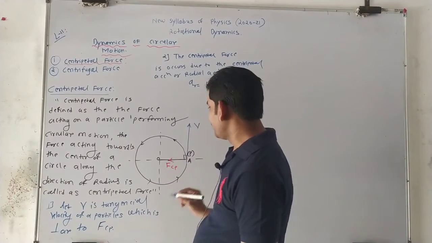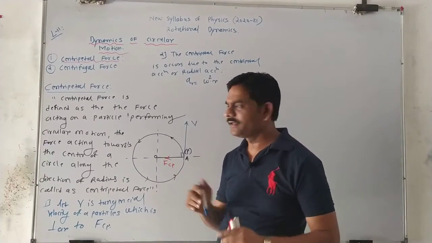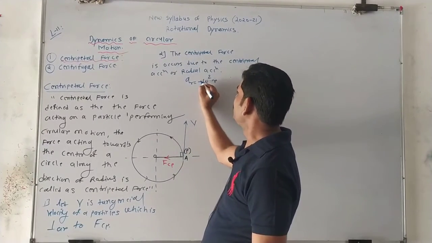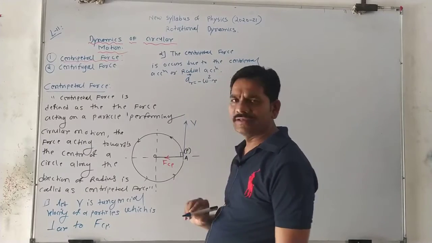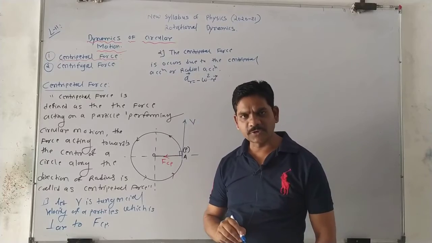If you consider it in vector form, this is also acting toward the center of the circle. So what is the magnitude in vector form? It is with a minus sign, and this is the radius vector. Yes or no? Yes.